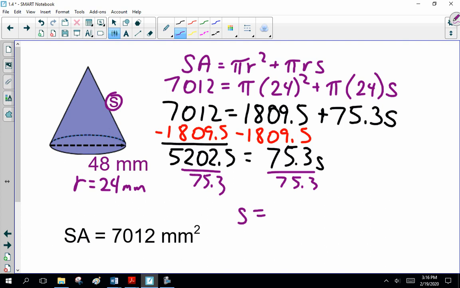The slant height is point what? Okay, so 69.1 millimeters. So, you guys sort of see how that goes? All right.